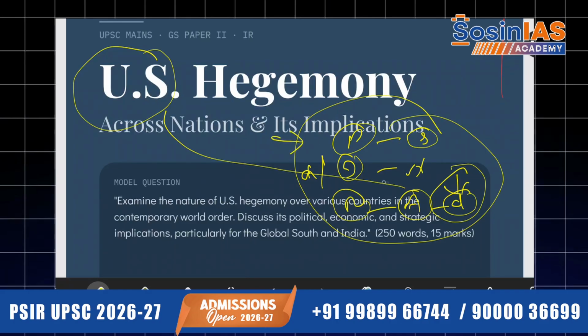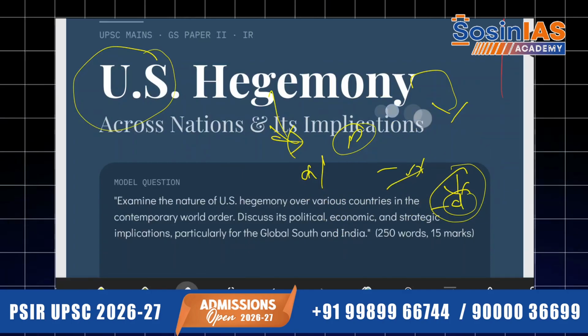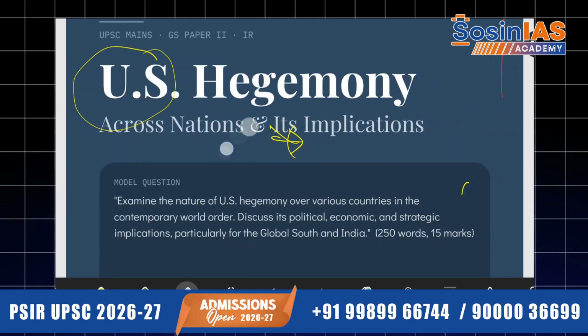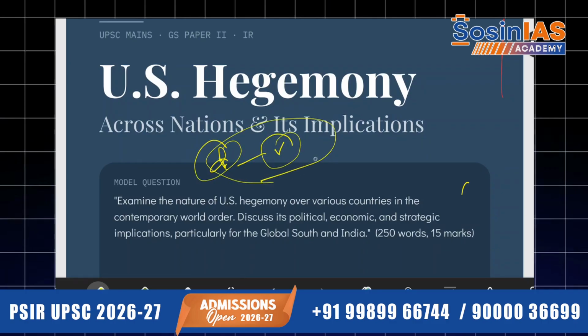Now the US is going into the nitty-gritty, even on the pretext of drug supply in their own country. They have taken over the Venezuelan president. This is the extent of hegemony the US is exercising over various nations, even dictating terms to India not to buy from Russia, and not to buy from Iran.